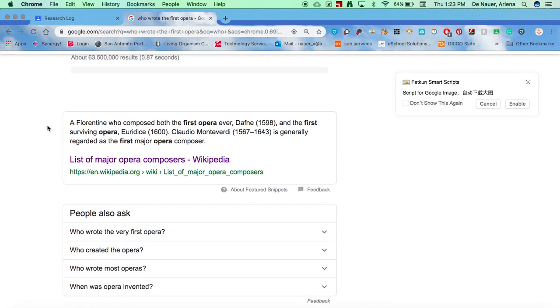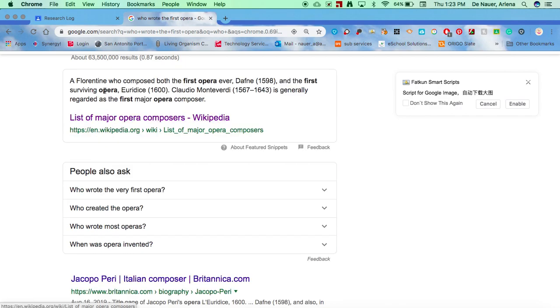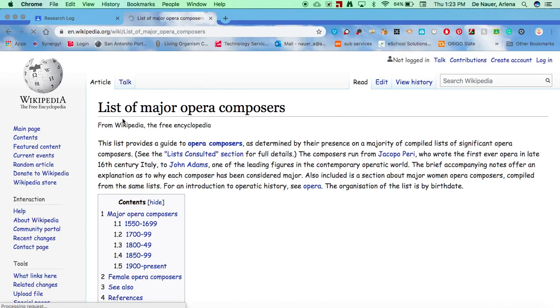One very first at the top says a Florentine who composed the first opera. So that looks like it might have the information in there. We're going to pay attention that it is Wikipedia. And although Wikipedia is not necessarily something that we can't use, when we use Wikipedia, we want to get a secondary source to make sure that your information is correct.